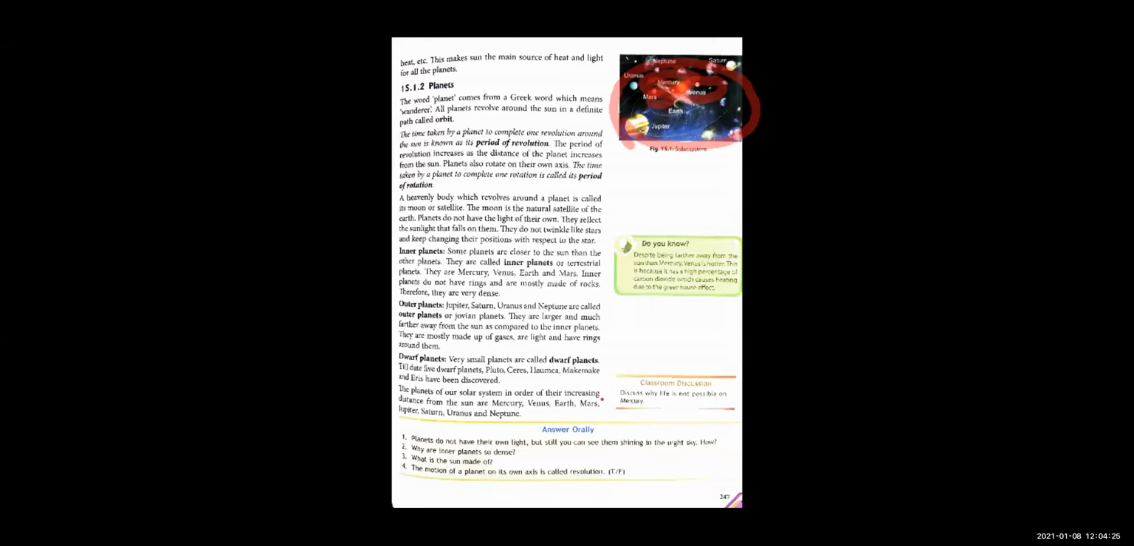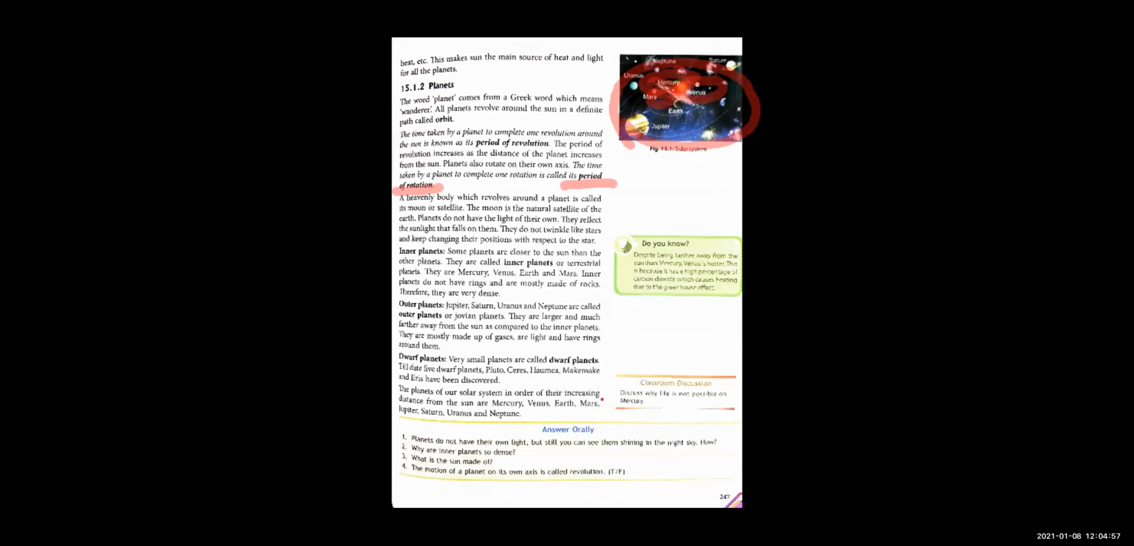Next is the period of rotation. You know that the planets revolve around the Sun. Sun के गोल गोल चक्कर काट रहे हैं, right? Plus, while revolving around the Sun, they are rotating on their axis. वो अपनी axis के ऊपर गोल गोल भी घूमते रहते हैं, right?